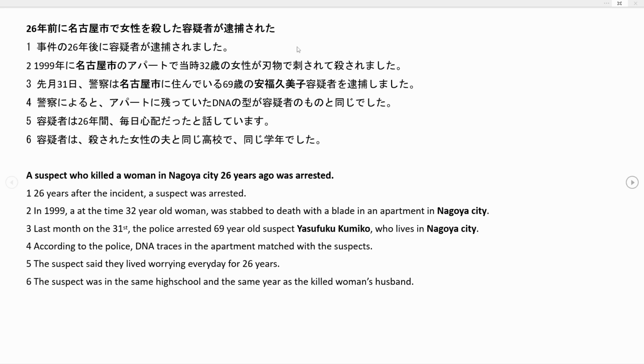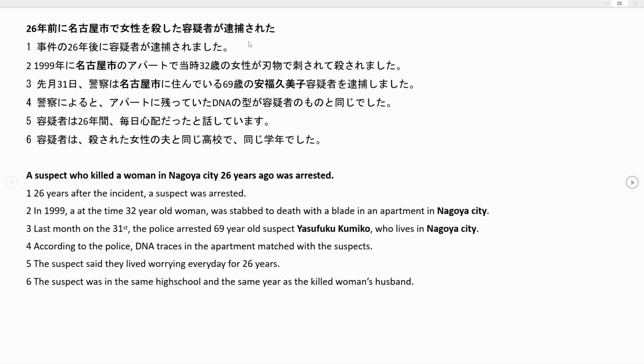Starting at the back of the sentence as always. So we're starting with a very interesting grammar, a little bit more advanced. Our verb in the end here is 逮捕された. First we have the ta form, which is the simple past form. And also we have the verb form された right here, which is passive.